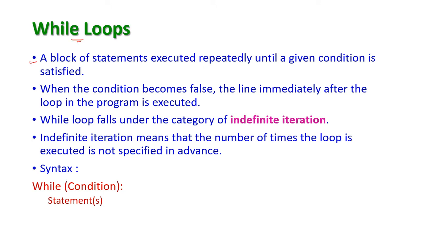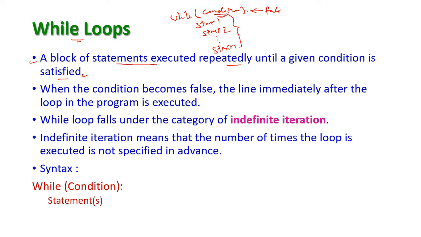In while loop, a block of statements will be executed repeatedly until a given condition is satisfied. Here we have a condition, that is while condition. If the condition is true, then a set of statements is executed continuously, statement 1, statement 2, up to statement n, until the condition goes false.